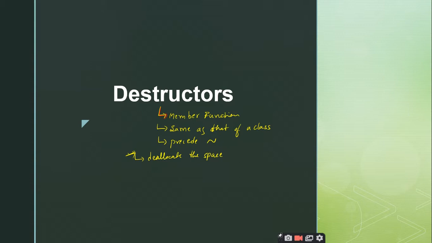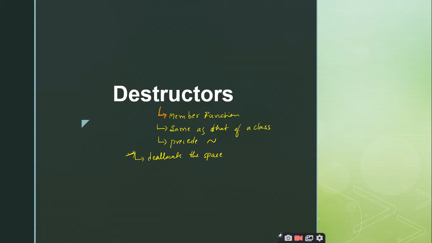What is the memory called where you are dynamically allocating the memory? What is the name of that memory we are calling it? Dynamic memory allocation is done on which area? Heap, sir. Heap area. Super, right? So there may be a situation where, if the memory leakage goes on increasing, the entire heap will be under leakage. So there will not be any space to create dynamic memory for the new variables. So the program may crash.